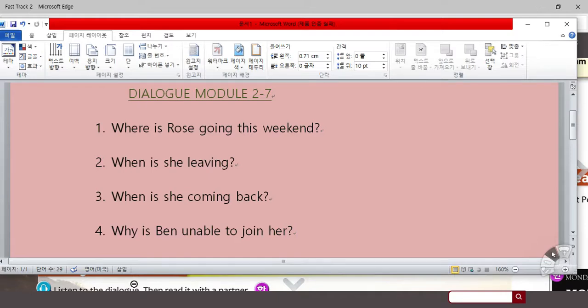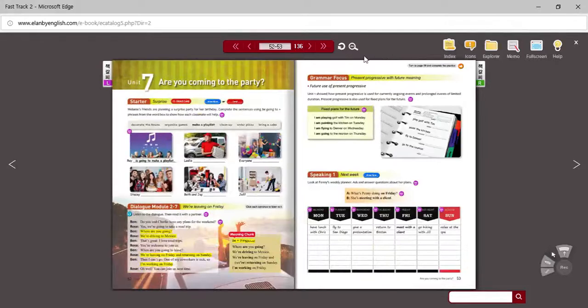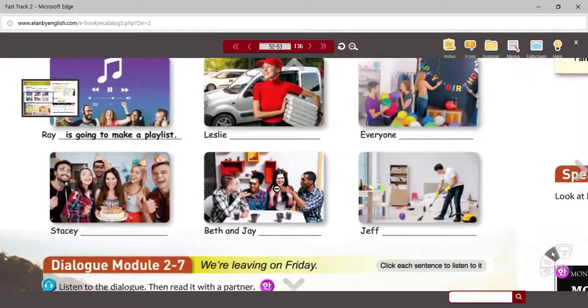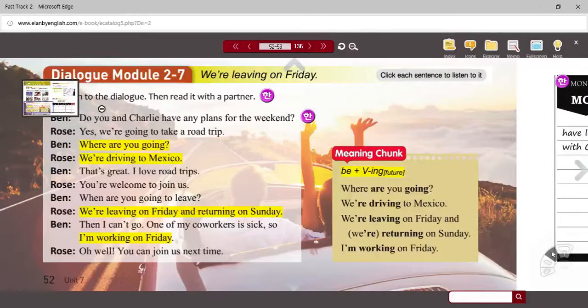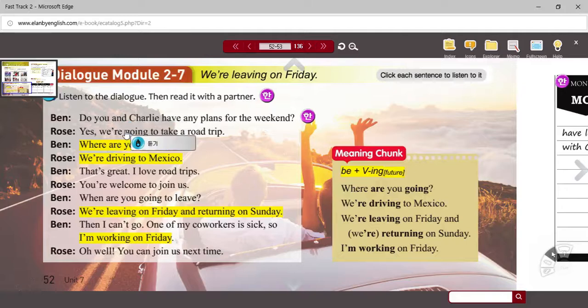Okay, let's take a look at this. All right, so we had the 2 people, Ben and Rose, talking about weekend plans. Okay, I think we know what both people are going to do this weekend. Okay, so this is on page 52, so you can open your books and read along with this.